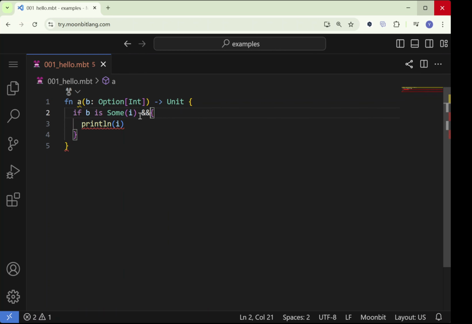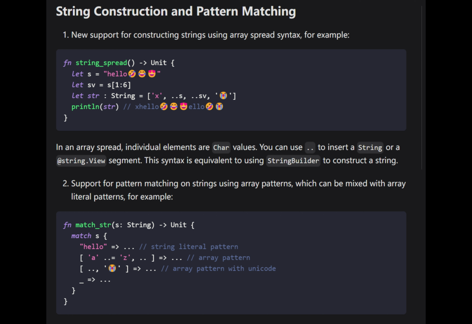MoonBit now supports Unicode-safe pattern matching over prefix and postfix of string. This update introduces the use of array spread syntax for constructing strings. It also allows string destructuring in a similar way.